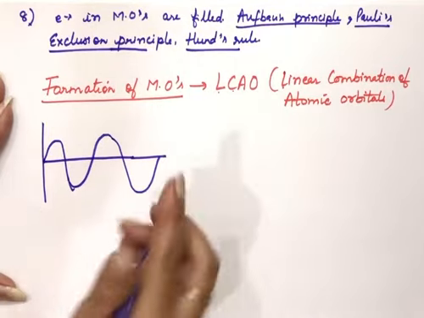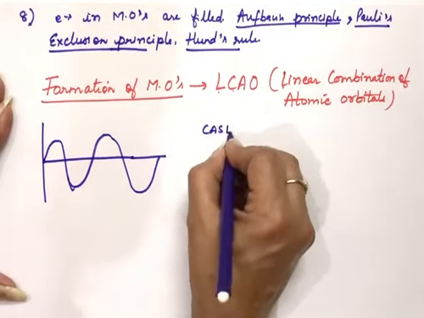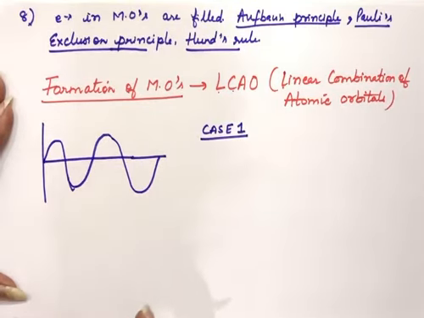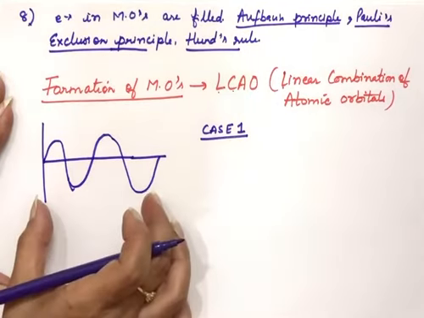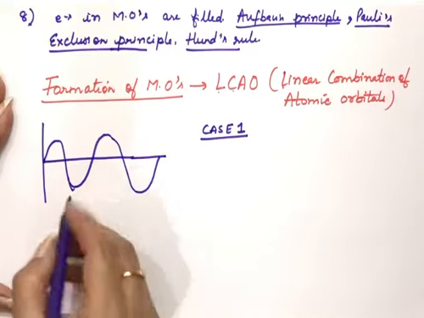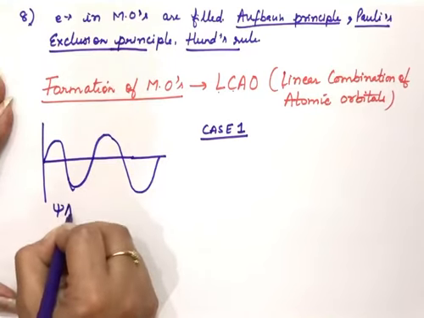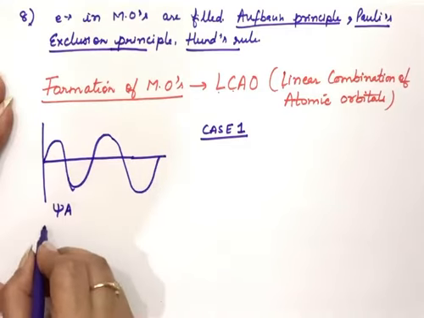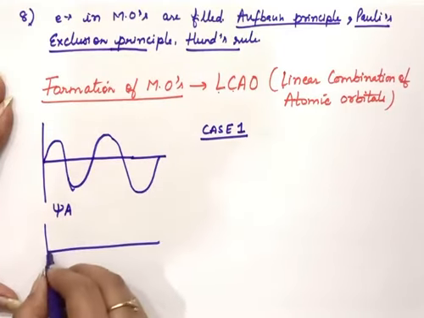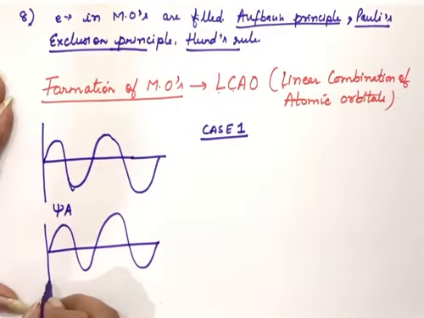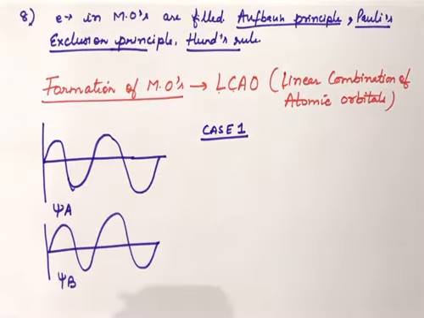So there will be two cases when the two atomic orbitals overlap. When we say two atomic orbitals overlap, we take the overlapping of two waves. In this case, we are taking psi A as the amplitude of the electron wave, and another atomic orbital represented by this wave, we are taking psi B as the amplitude of the electron wave of that atomic orbital.